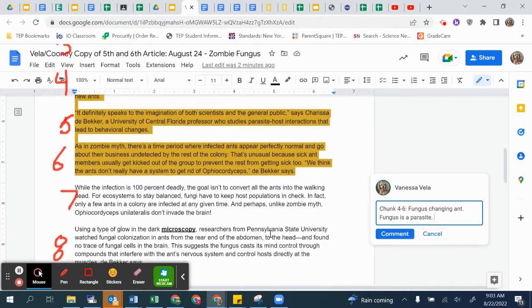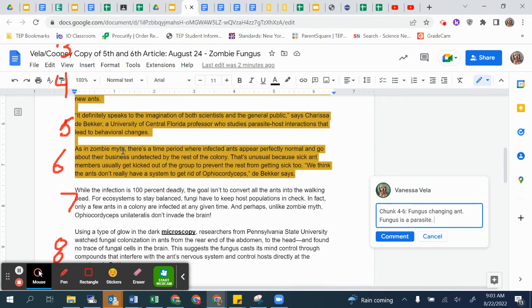So yeah, next one. As in zombie myth, there's a time period where infected ants appear perfectly normal and go about their business undetected by the rest of the colony. That's unusual because sick ant members usually get kicked out of the group to prevent the rest from getting too sick. We think that the ants don't really have a system to get rid of Ophiocordyceps.